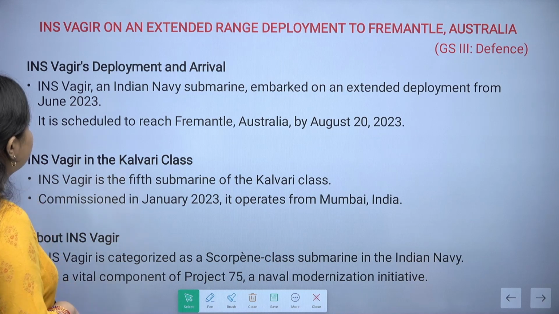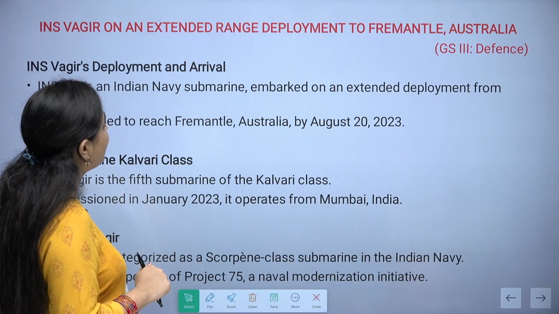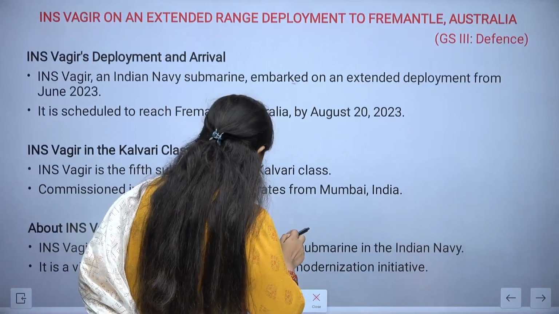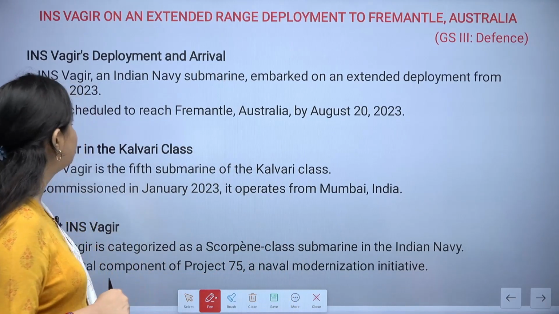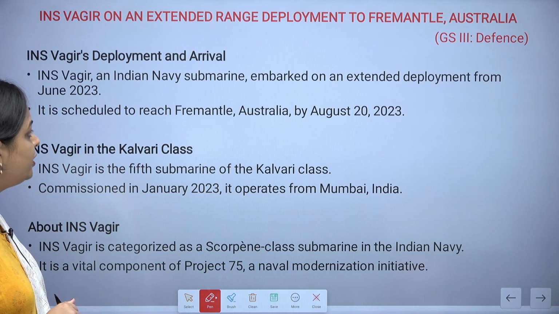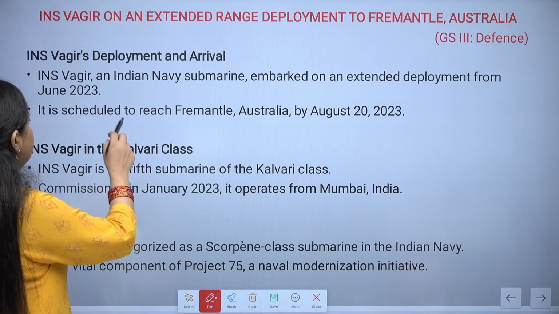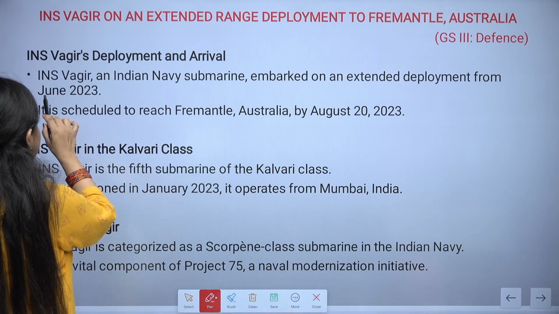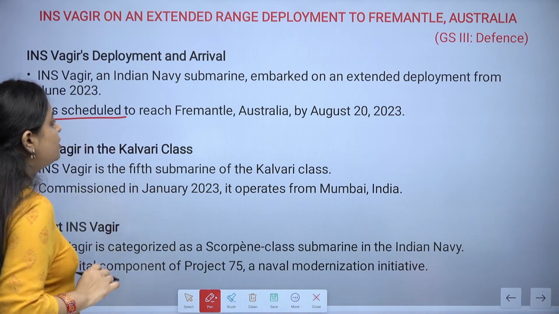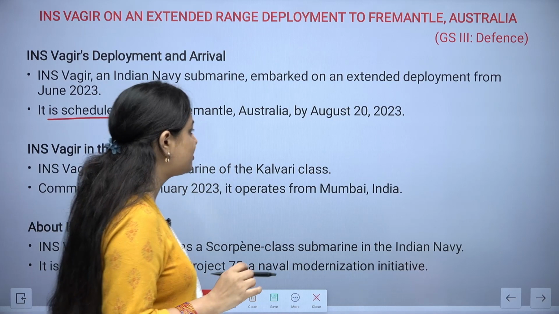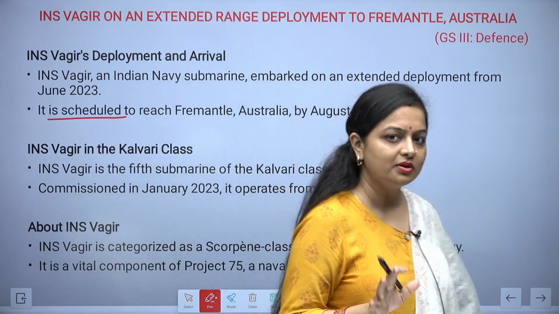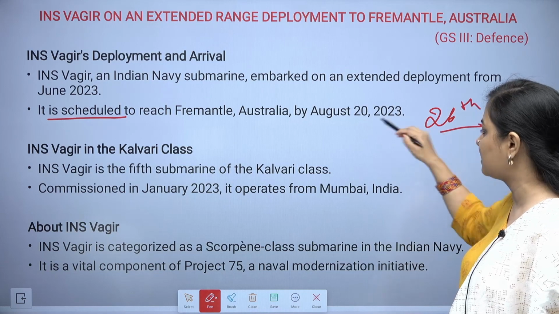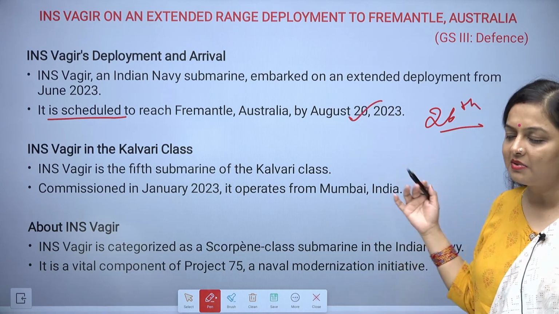Now the next is INS Vagir on an extended range deployment to Fremantle, Australia. The deployment has been extended. It was scheduled to reach Fremantle, Australia by August 2023. Because today is the 26th of August, it has reached there. This has been taken from the PIB.